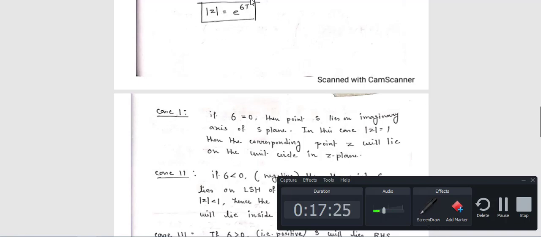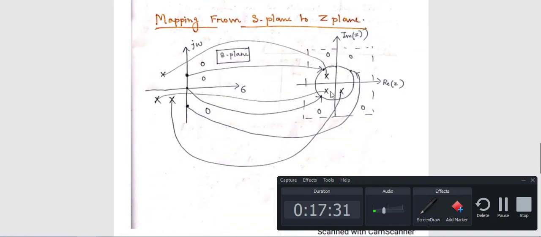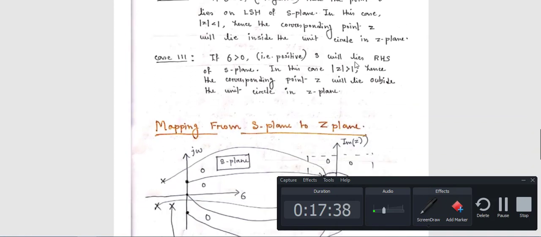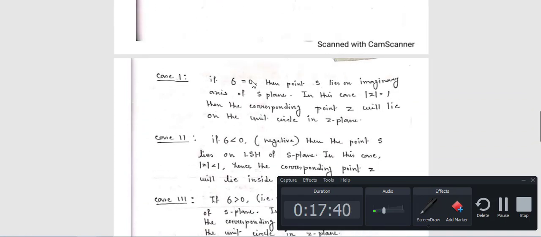And what is the value in the s plane? The s plane value is sigma equal to 0. So see here the mapping from the s plane to the z plane. Here I have shown you these three cases. Case 1 says that sigma is equal to 0.